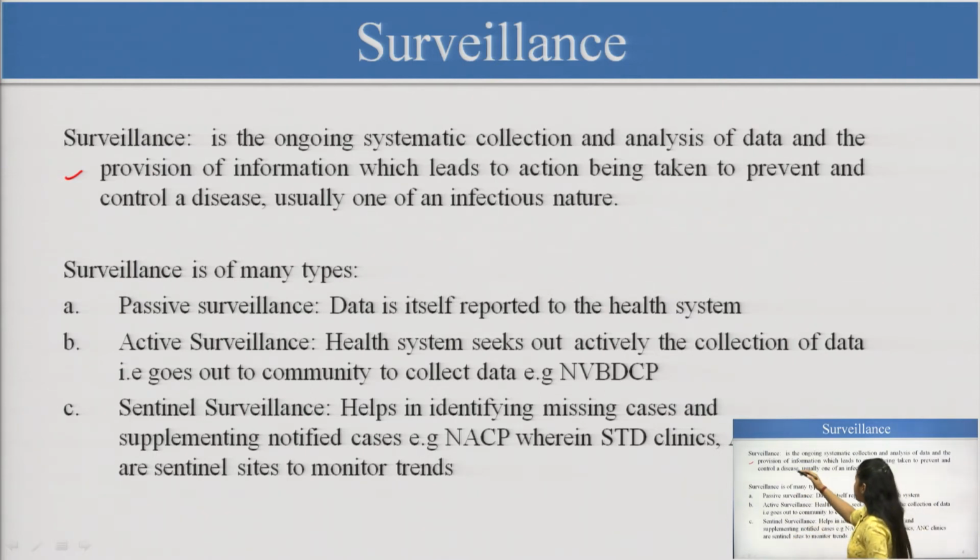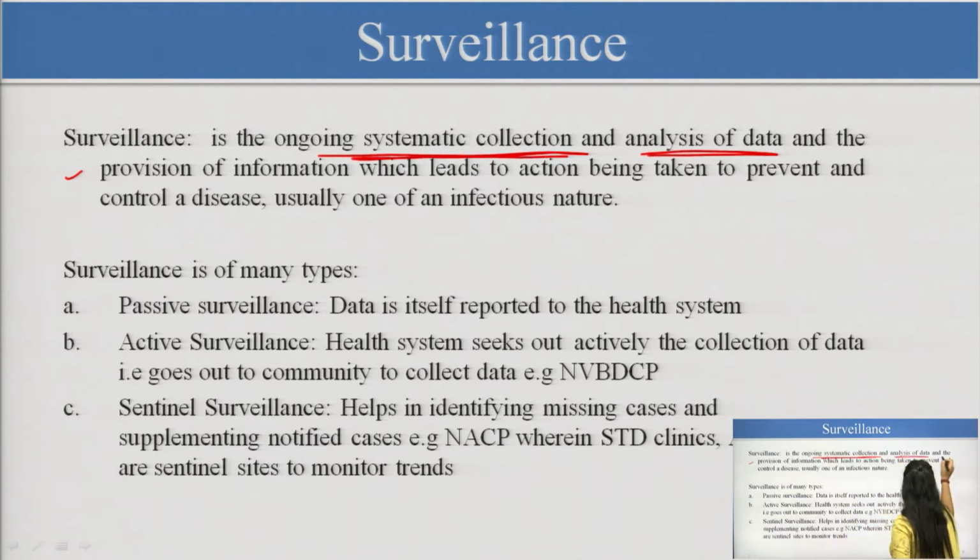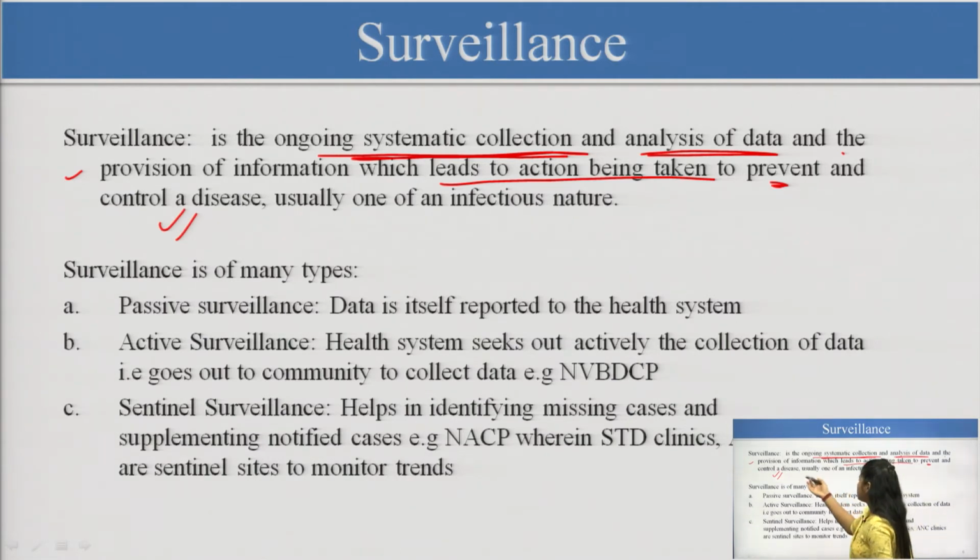Surveillance is the ongoing systematic collection and analysis of data, and the provision of information which leads to action being taken to prevent and control the disease. Very simple term. This is usually of an infectious nature. So, we are controlling the disease by doing proper, good surveillance, and this surveillance needs proper collection of the data.